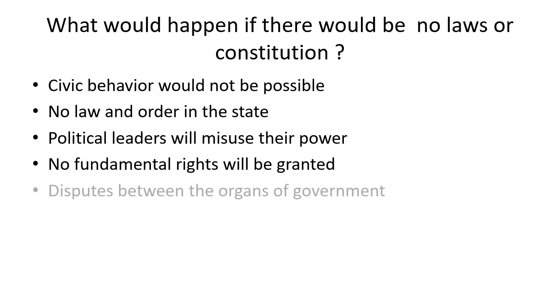Now the fifth point, there will be disputes between the organs of the government. We read in the last video that the constitution clearly signifies the powers of the organs of the government. If there would be no constitution, then the three organs of the government, legislative, executive and judiciary, will fight against each other. They will not know what work they have to follow, what functions they have to do, what powers they have. So they may end up in disputes with each other.